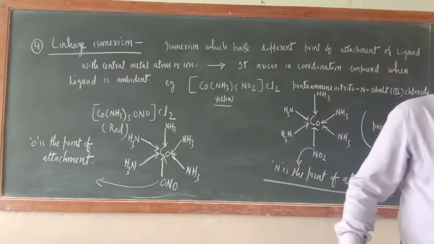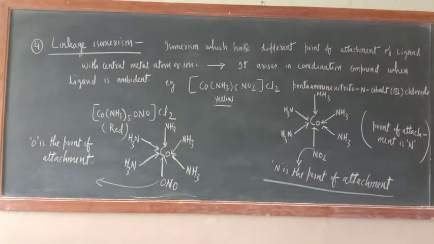This is one of the important examples. Many other examples are also there. You can check from the NCERT book: cyanide, NC, SCN thiocyanato, isothiocyanato. Whosoever is exhibiting the ambident property, those ligands only will exhibit such kind of isomerism. Always remember.